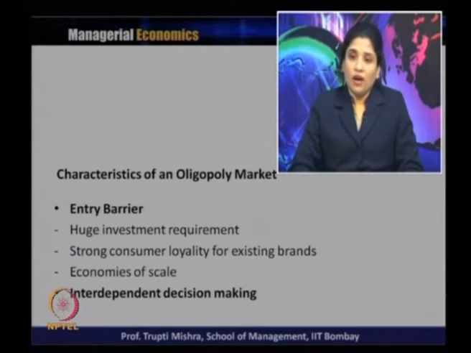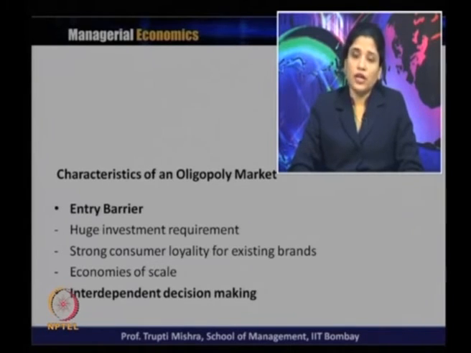There are many firms, but why do only two firms have the maximum market share? Because there is strong consumer loyalty for those two firms, and strong consumer loyalty for existing brands generally poses an entry barrier for other firms to enter and operate in the market.